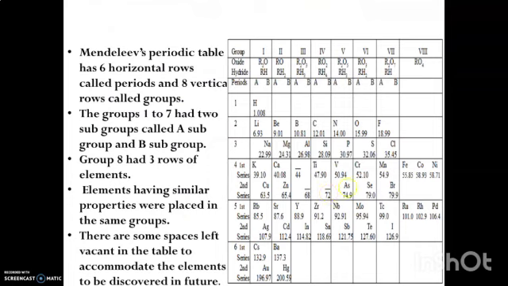The atomic mass of cobalt is 58.93, but nickel's is 58.71, so nickel should come before cobalt. Why did he arrange them like this? In order to place elements with the same properties together. But here the increasing order of atomic mass is not followed. It is one of the major disadvantages.